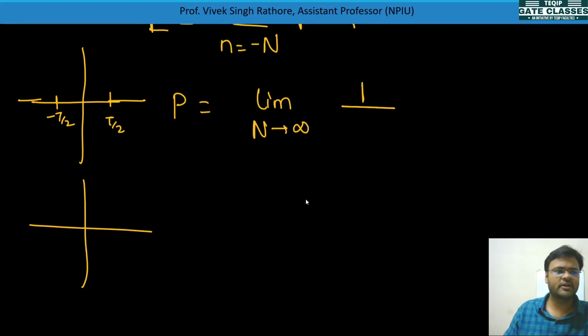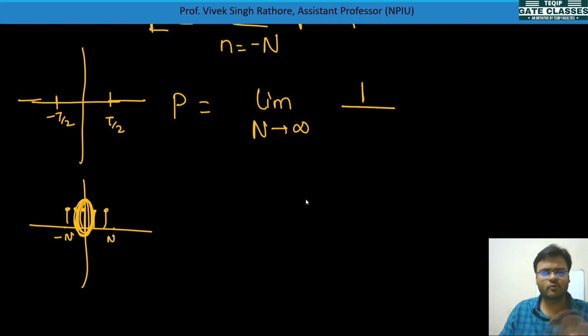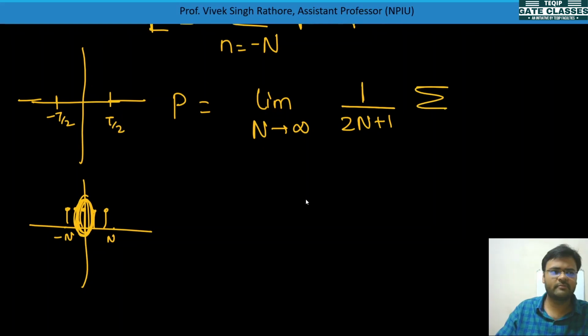For a discrete time signal, here some values are there, here some values are there. Let's suppose we take minus N to N values. At 0 also some value is there. So minus N to minus 1 has N values, 1 to N has N values, means total 2N values, plus 1 at the 0 value. So we'll do 2N plus 1, and summation will be there, n equal to minus N to N.